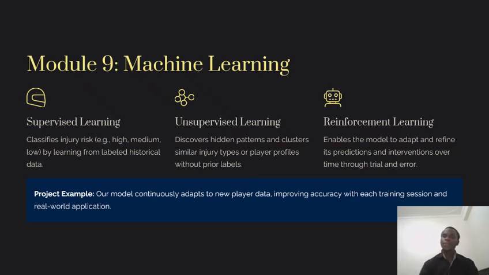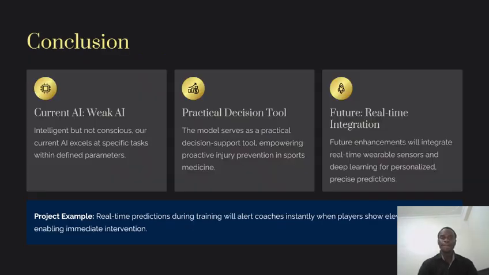Then we also have reinforcement learning, which enables the model to adapt: it learns, makes some refinements, learns, makes more refinements, through a trial and error mechanism. So the key takeaway is that we have weak AI, and looking to the future, we may see strong AI come up. Such AI tools should be used as support tools, not relied on to replace human expertise. Thank you very much for listening to me.